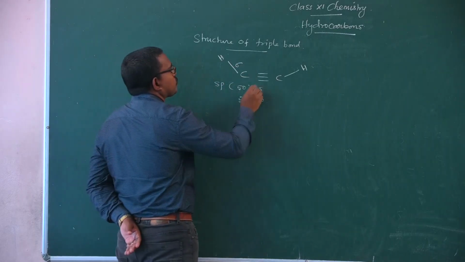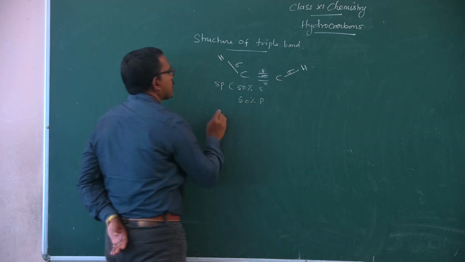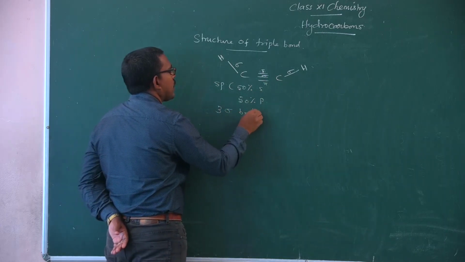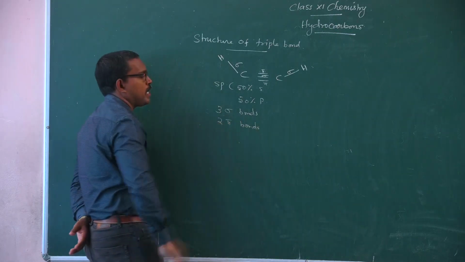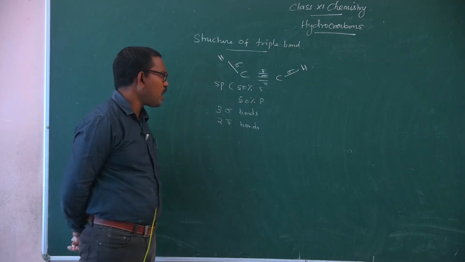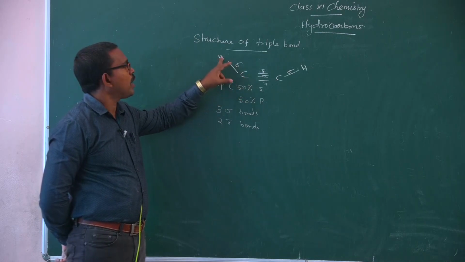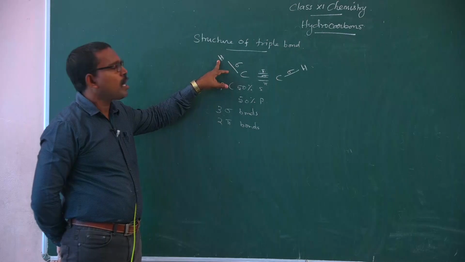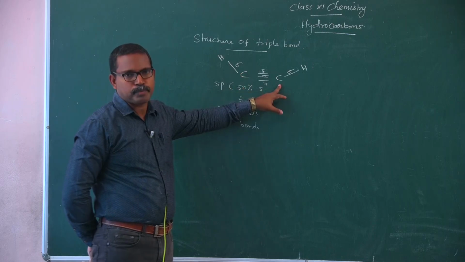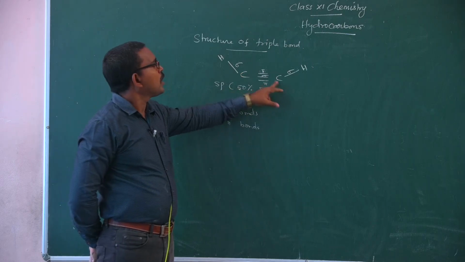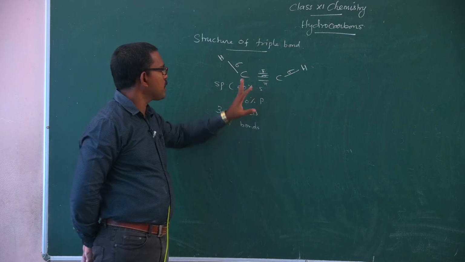Here, totally 3 sigma bonds and 2 pi bonds are present. The sigma bonds are formed by the head-on overlap of the vacant orbitals of carbon and the 1s orbital of hydrogen. And here also the orbitals of each carbon atom undergo head-on overlap. Head-on overlap leads to the formation of 3 sigma bonds.